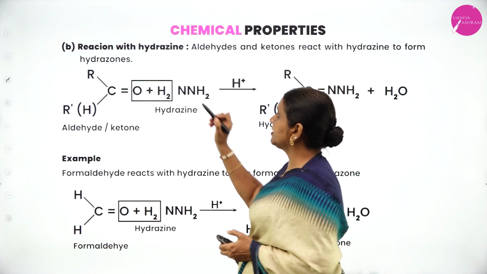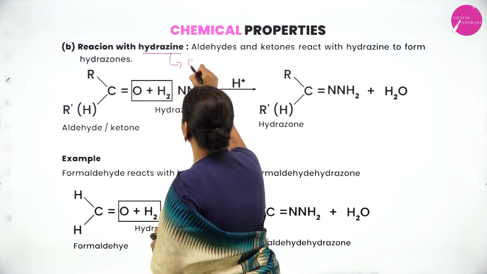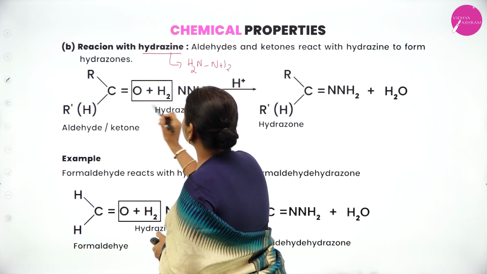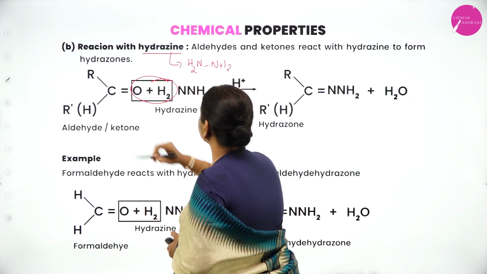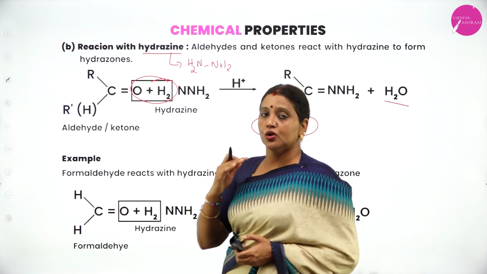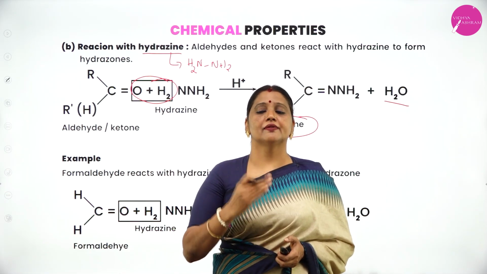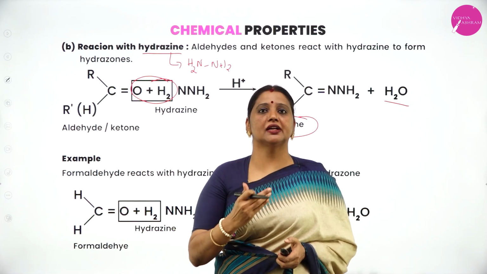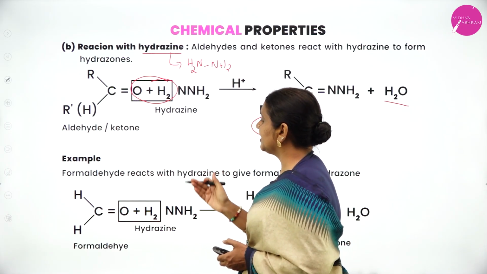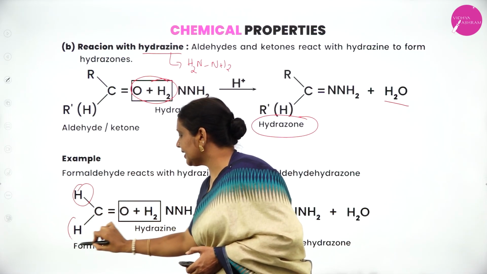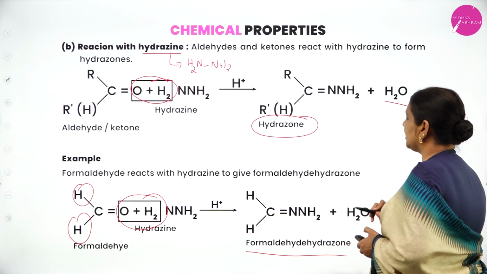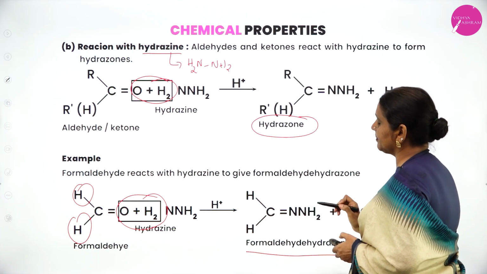So, next, reaction with hydrazine. Hydrazine is H2NNH2. Aldehyde or ketone treated with hydrazine. Here also eliminate water. It will form hydrazone. What happens when it reacts with hydrazine? When aldehydes and ketones are heated with hydrazine, they will form respective hydrazone. Similarly, example, you take formaldehyde. Here you eliminate water. You will get formaldehyde hydrazone.